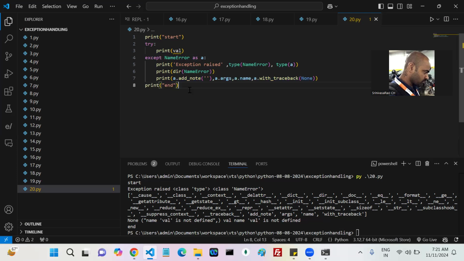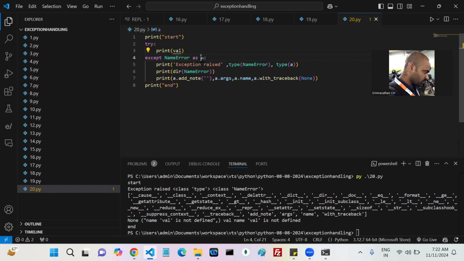Any questions? Internally, what happened? Three things you have to remember. First, the exception is raised. Python people find what kind of exception and which exception class. Once they find the exception class, they create an object, and that object stays with them. If they find an except block as a default, then they do not assign that object, because it is the default. That object is with them only.